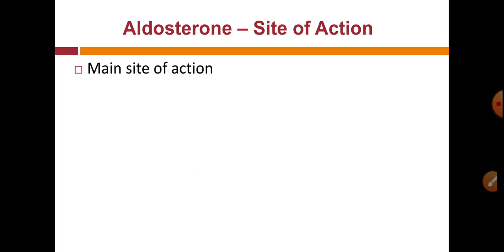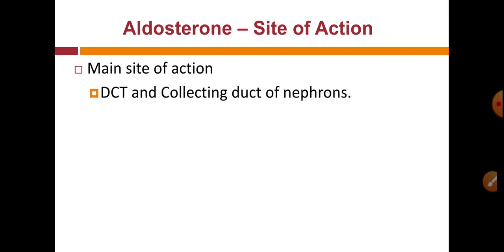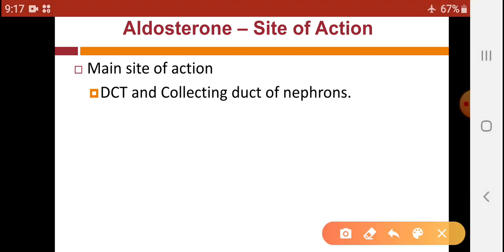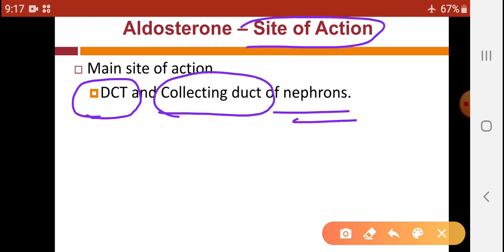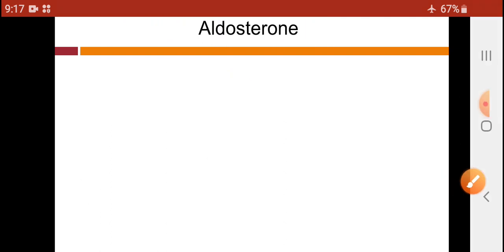Let us see the site of action for aldosterone, that means the target organ or target cells for aldosterone. So the main sites of action are the distal convoluted tubule and collecting duct of the nephrons. So the distal tubule and collecting duct of the nephrons are the main site of action, or the target cells of aldosterone. So the target organ for aldosterone is the kidney, while the target cells are the renal tubule of the nephrons and particularly the distal tubule and collecting ducts of the nephron.